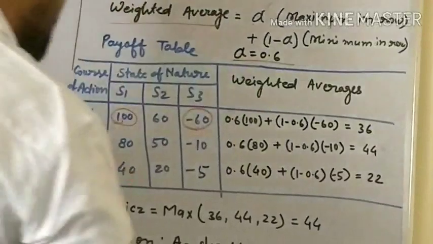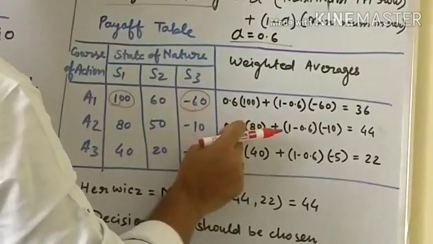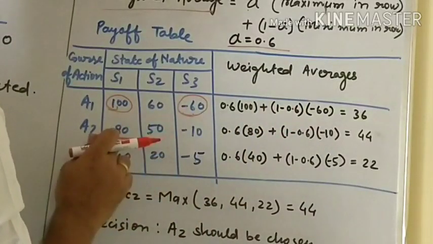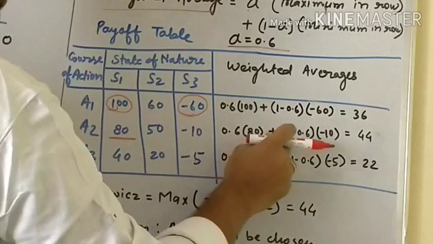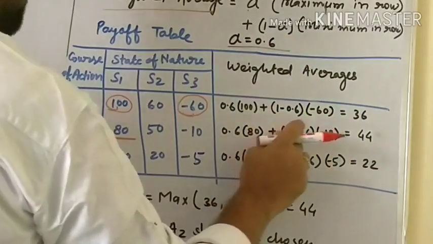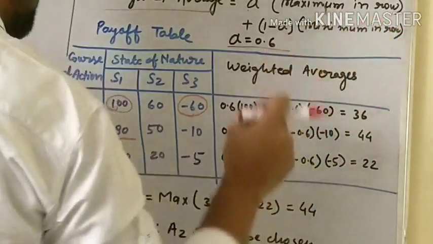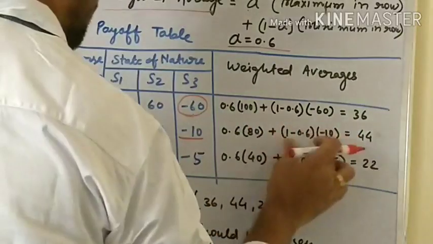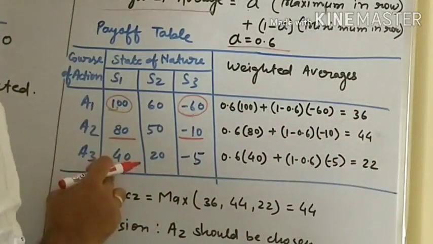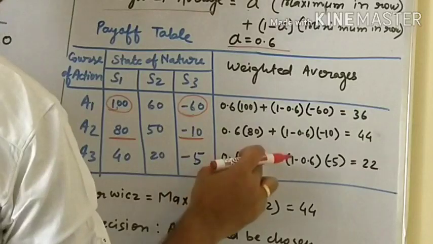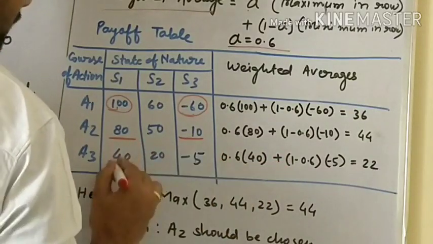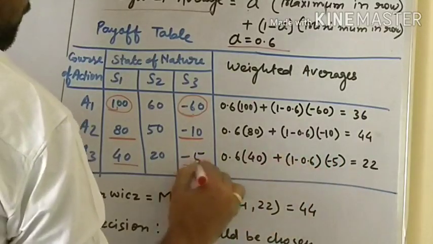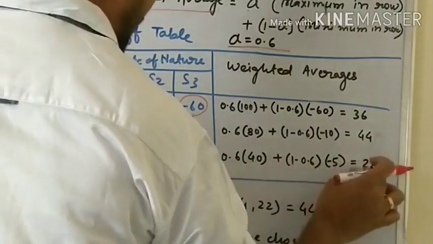Let's see A2. Alpha, which is 0.6, in bracket maximum value in row. Maximum value in row is 80. Plus 1 minus alpha. Alpha is 0.6, that's why 1 minus 0.6 in bracket minimum value in row. Minimum value in row is minus 10. When you calculate, you will find 44. In A3, alpha, which is 0.6, maximum value 40, plus 1 minus alpha means 1 minus 0.6, minimum value is minus 5. When you calculate, you will find 22.